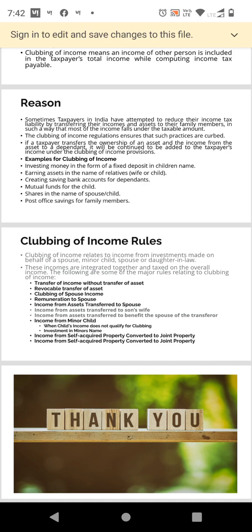Here we conclude. In the next session we will be learning how to compute sums under clubbing of income.